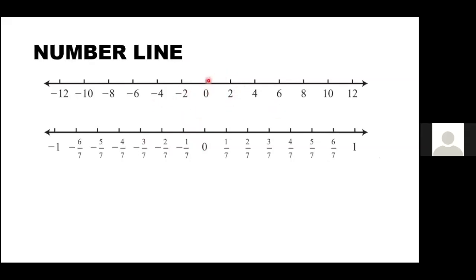0 is nothing but the origin, children. Right side of 0, what are the numbers there? Positive numbers. Very good. Left side of 0? Negative numbers. Taking the rational number line, 0 is the origin. Right side of 0 is nothing but positive rational numbers. Left side of 0 is nothing but negative rational numbers.